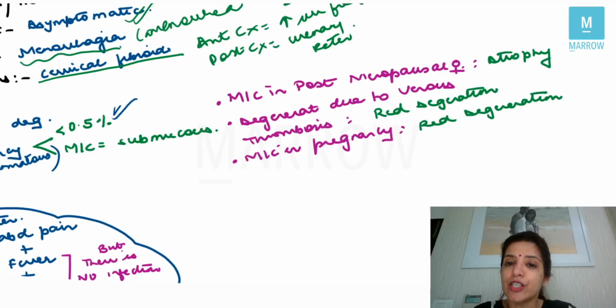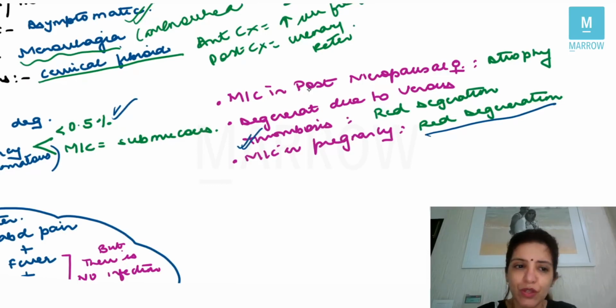Then the degeneration which occurs due to venous thrombosis is red degeneration. Or if they ask you which is the most common degeneration in pregnancy, or which degeneration is most specific for pregnancy, then it's red degeneration. Both the answers are red degeneration, right?